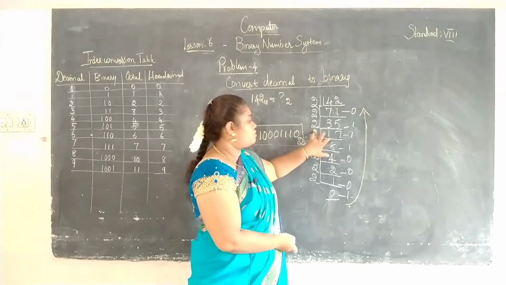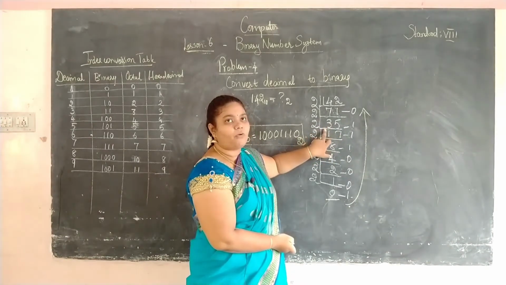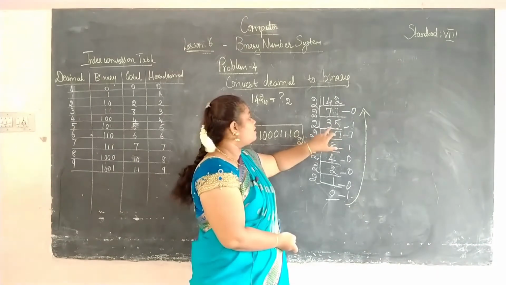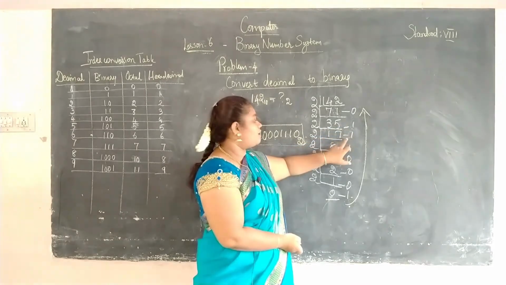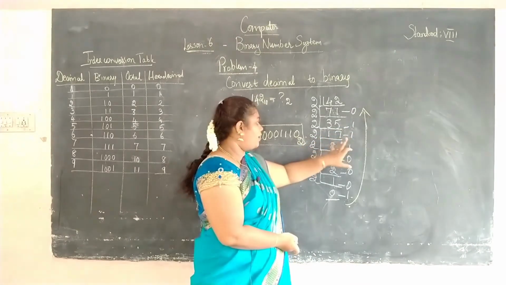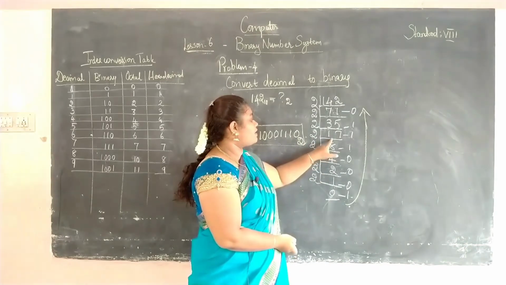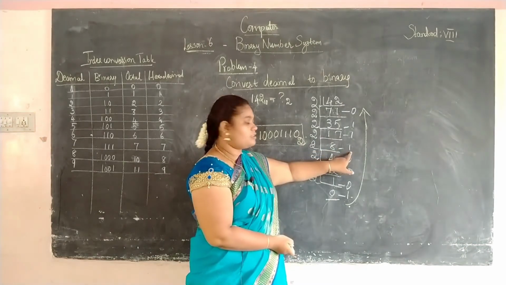So 1 into 2 is 2. So 3 minus 2, we will get the remainder as 1. This becomes 15. Okay, and 7 2s are 14. So 15 minus 14, you will get the remainder as 1. So 17 you are dividing by 2. So 8 2s are 16. So 17 minus 16, you will get the remainder as 1.